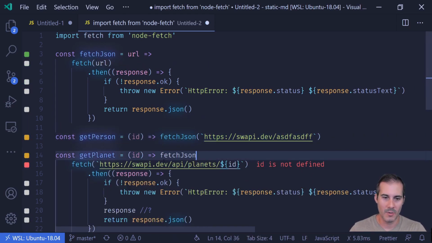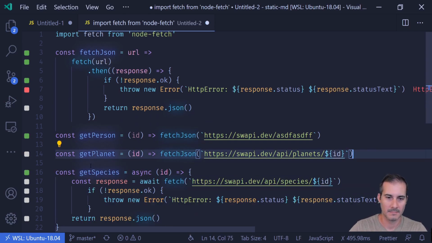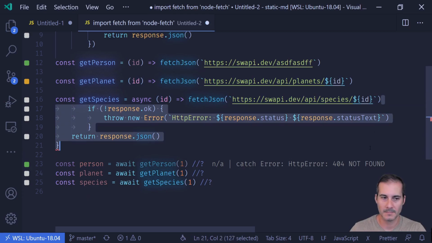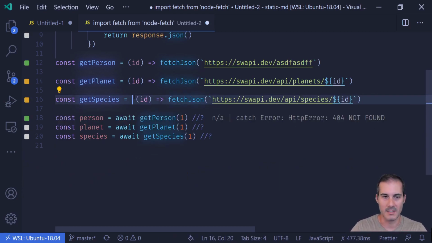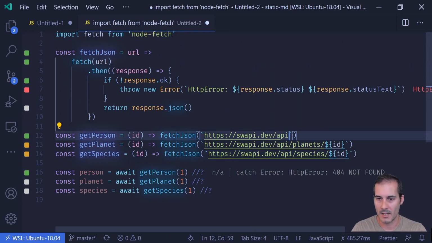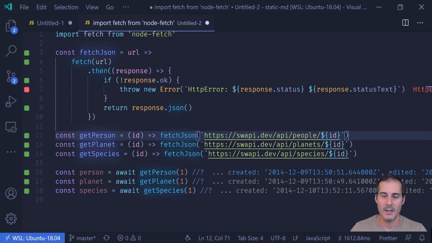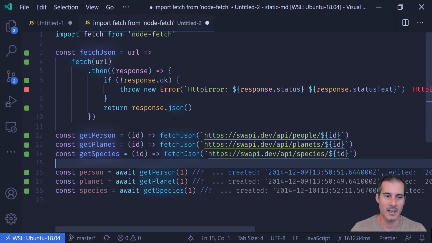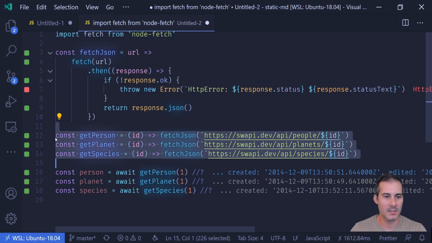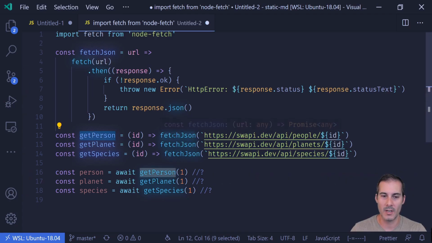And I can do the same with getPlanet, and even the same with getSpecies, which no longer has to be async. Of course, let's correct this. Now it looks like everything's working correctly. Now there's a couple of benefits to doing this. First, you can see that my API has become simplified. What was a couple of functions is turned into just 3 lines of code now: getPerson, getPlanet, getSpecies. They're really easy to see what's going on.